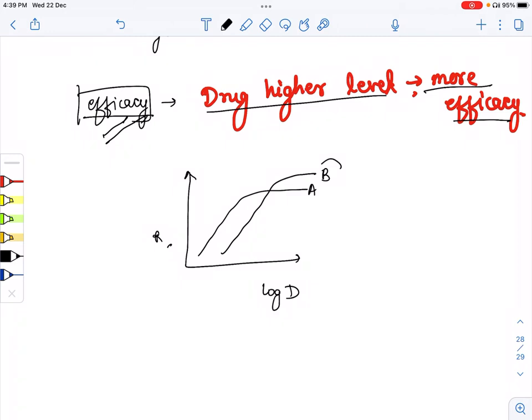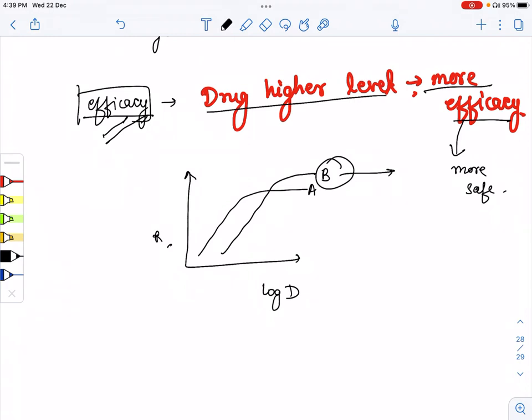The answer is B. So B is more efficacious than the A drug. Based on efficacy, we can choose the drug which is more efficacious. So efficacy is more important than potency, because the more efficacious the drug is, the safer that drug is.